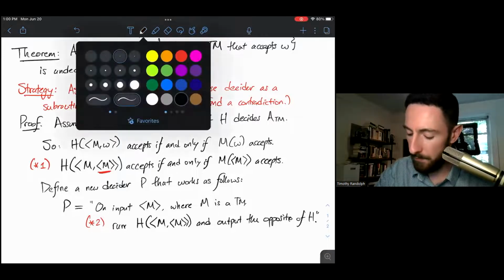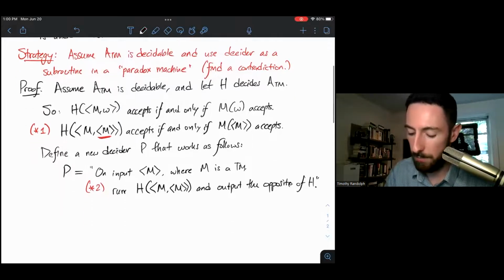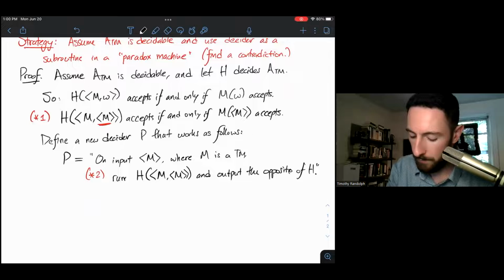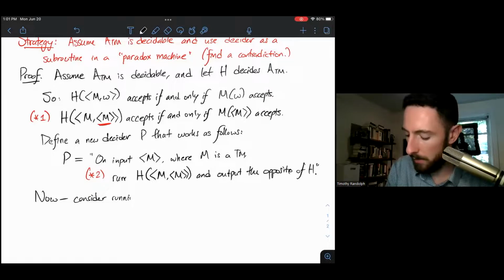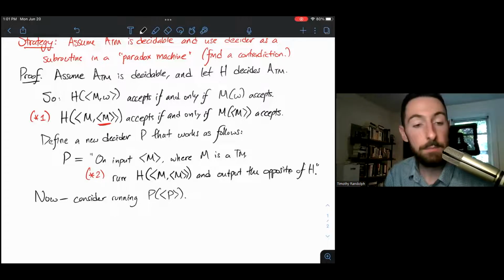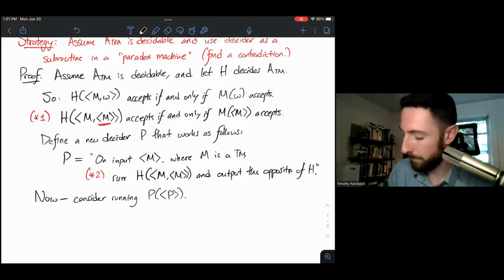And now, here's the concluding paradoxical step. Now, consider running P on the description of itself. So P takes an input, which is a Turing machine, and there's a couple of possibilities.